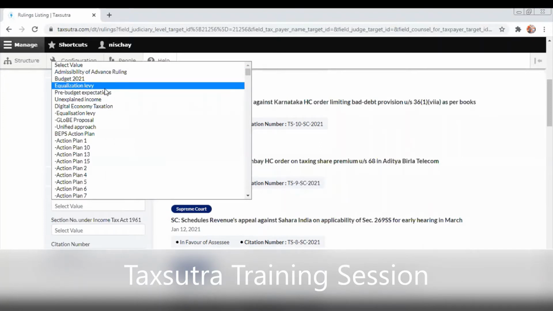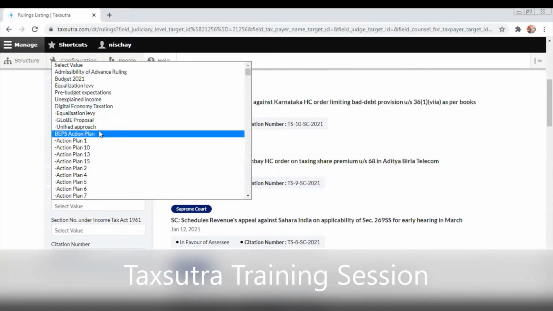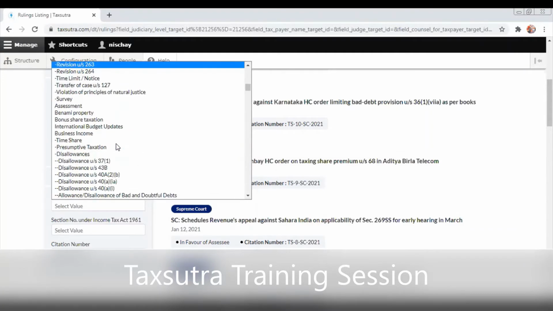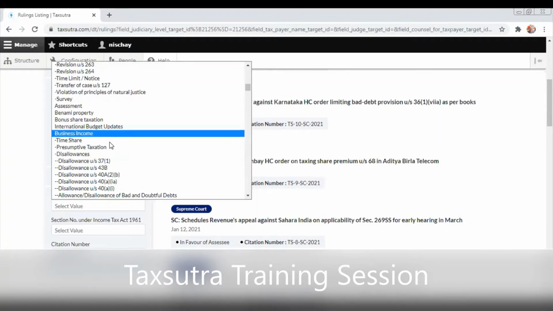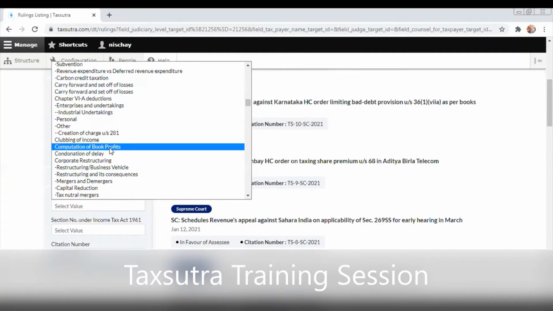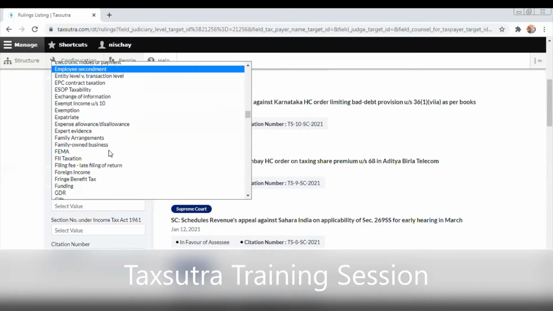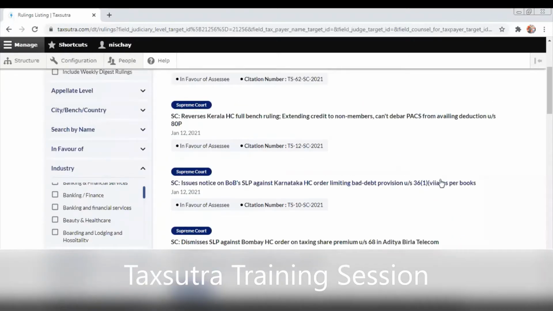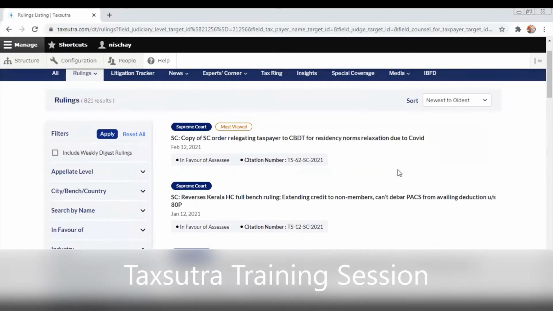Let's say you want to search by equalization levy, or by digital economy taxation. There are various predefined natures of issues, such as international budget updates, business income, and timeshare. So one can access these rulings based on the nature of issue that we have defined. You will be able to search rulings by the nature of issue here.